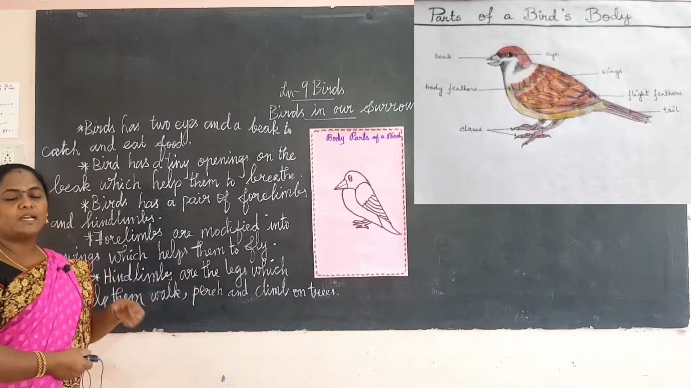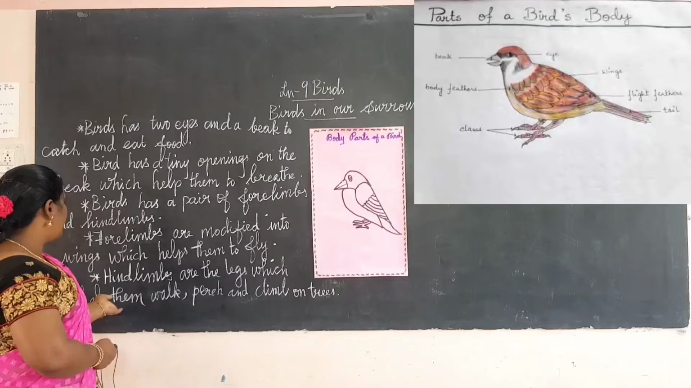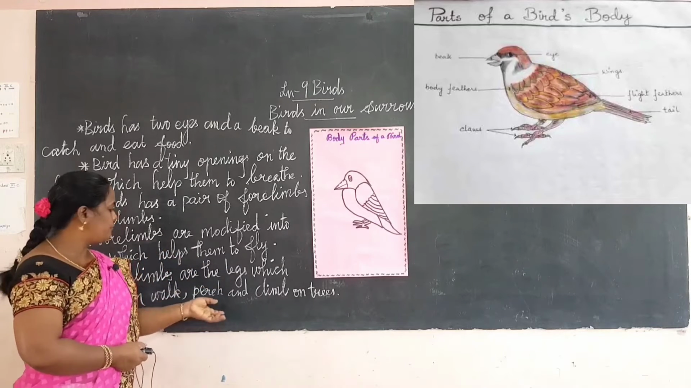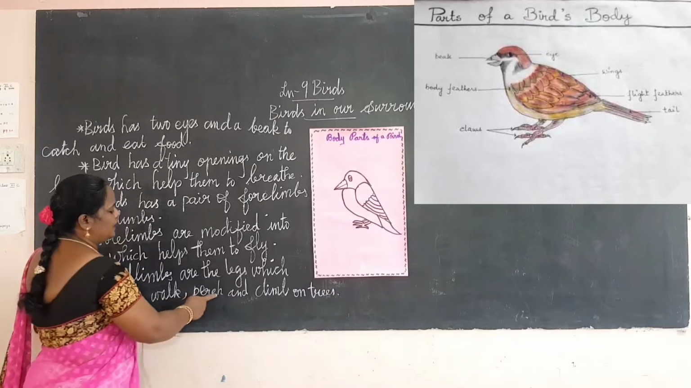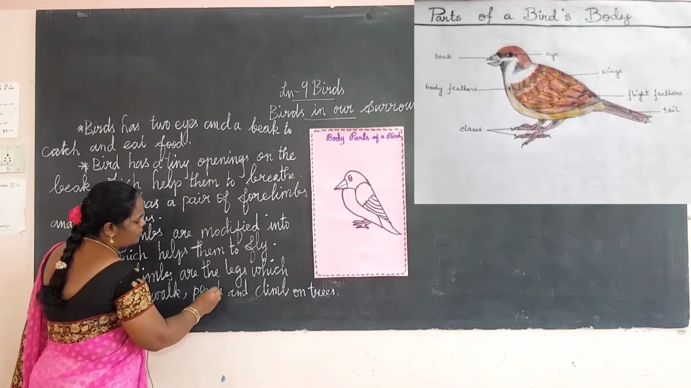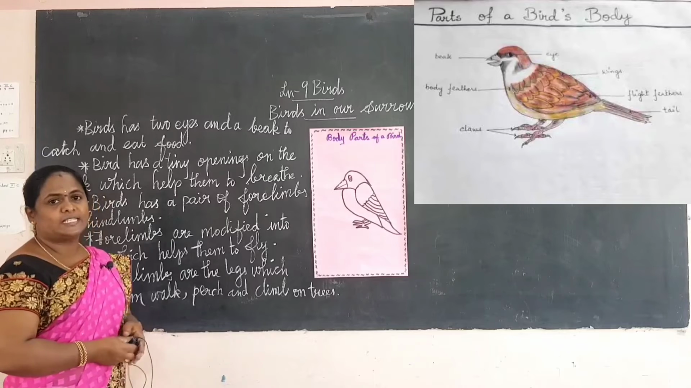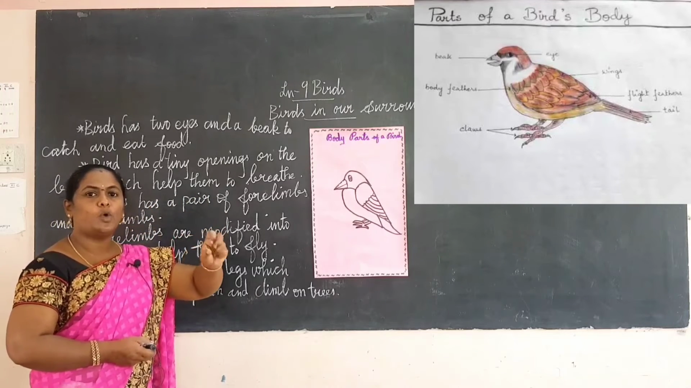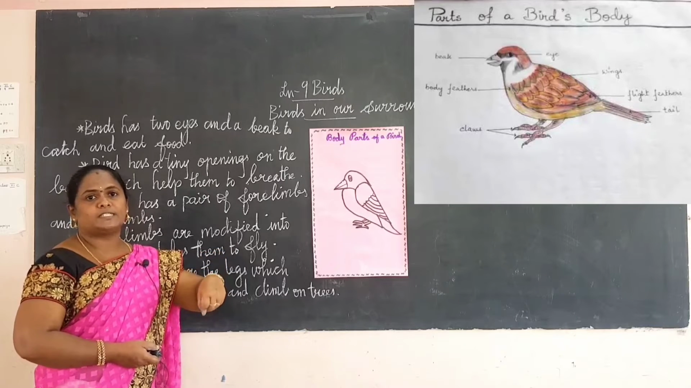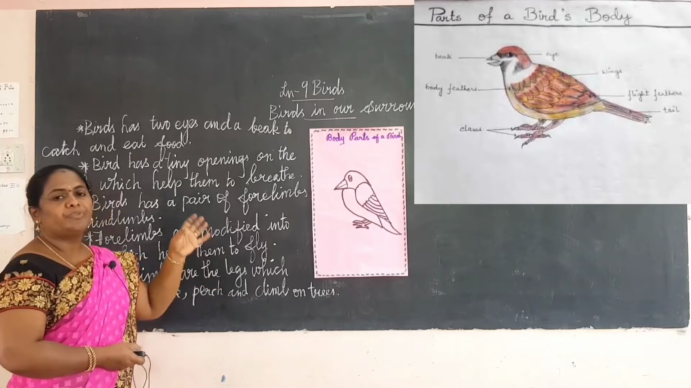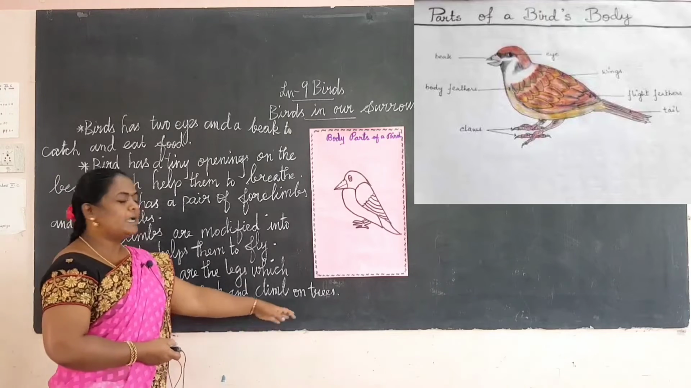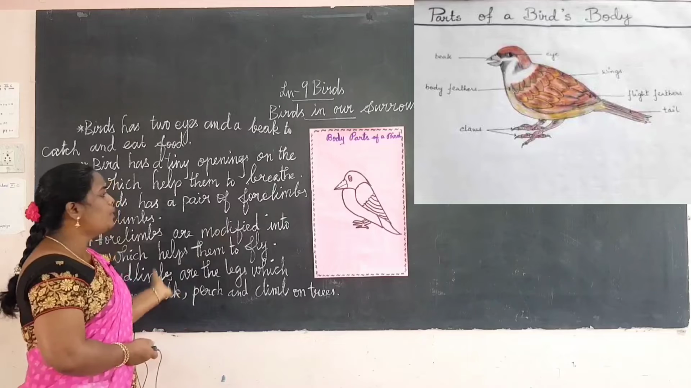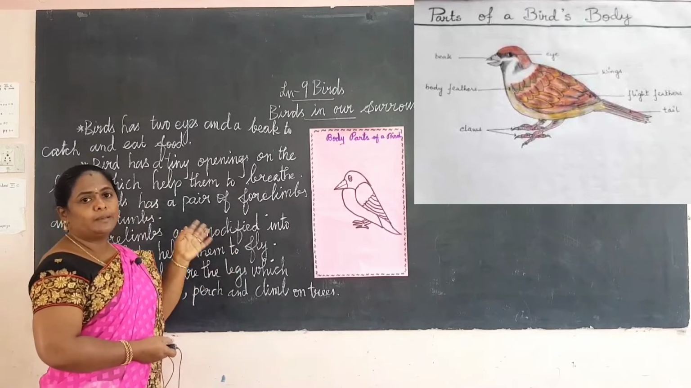Hind limbs means their back legs. What are the uses of those legs? The legs are used to walk, perch and climb on trees, and the rest of the time to hold the tree branches. Okay, so these are all the body features of the bird.